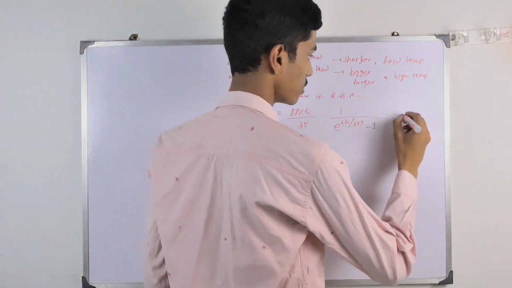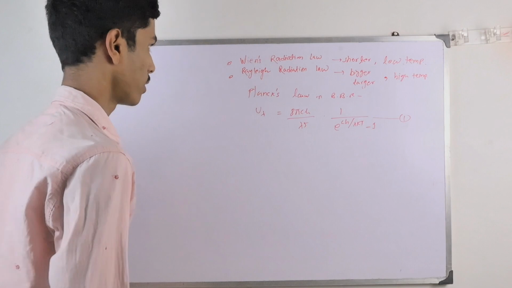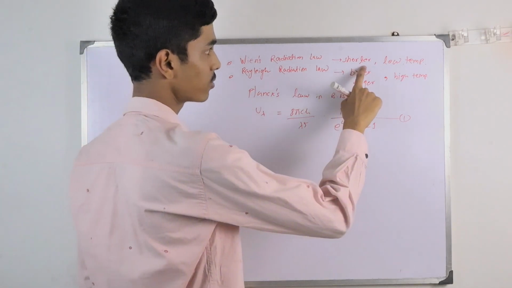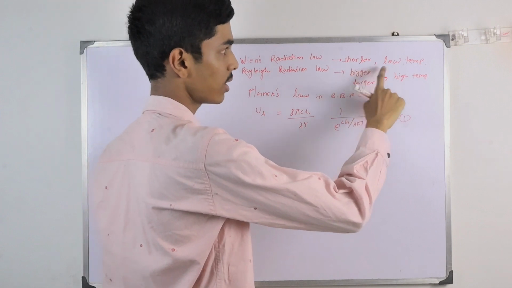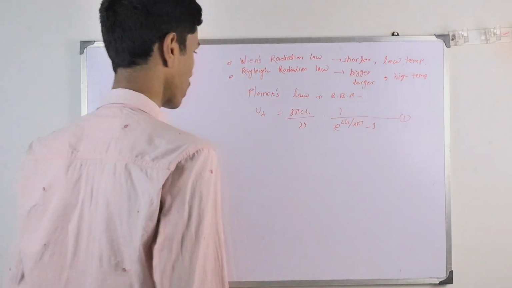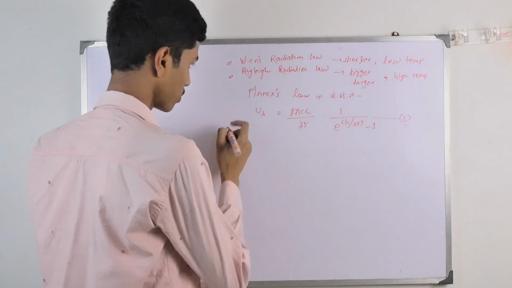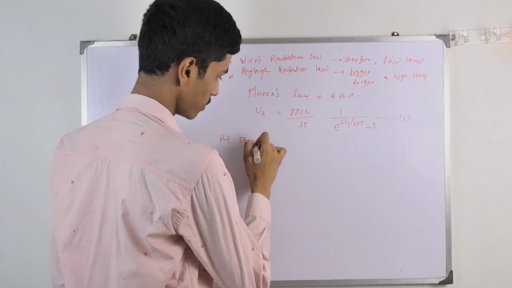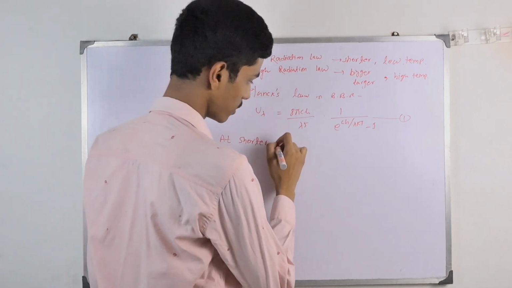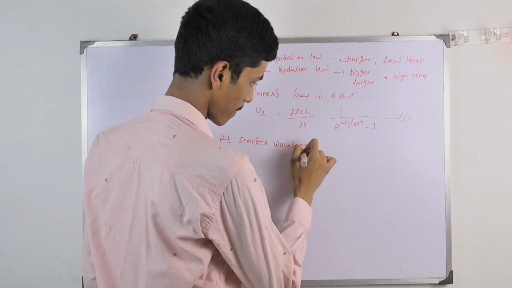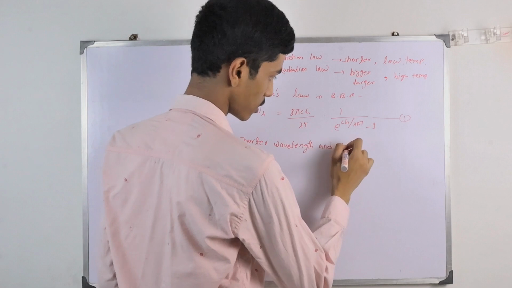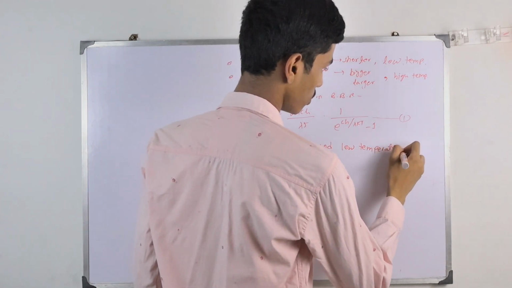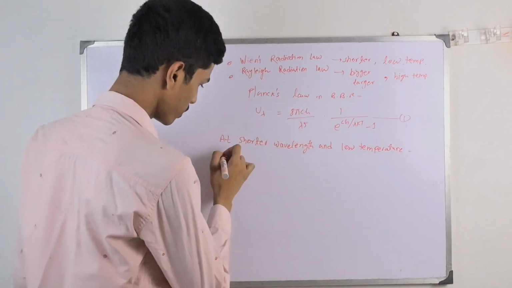Let us consider this to be question 1, and the first proof is Wien's radiation law. We have to assume the wavelength to be shorter and the temperature to be low. So to start the proof, at shorter wavelength and low temperature, equation 1 becomes